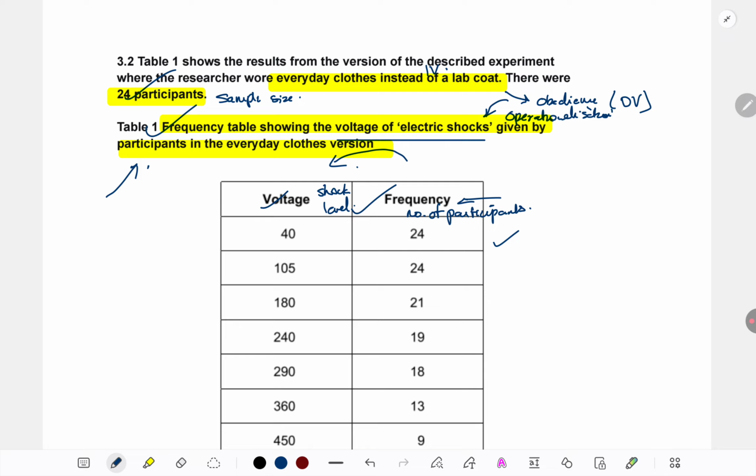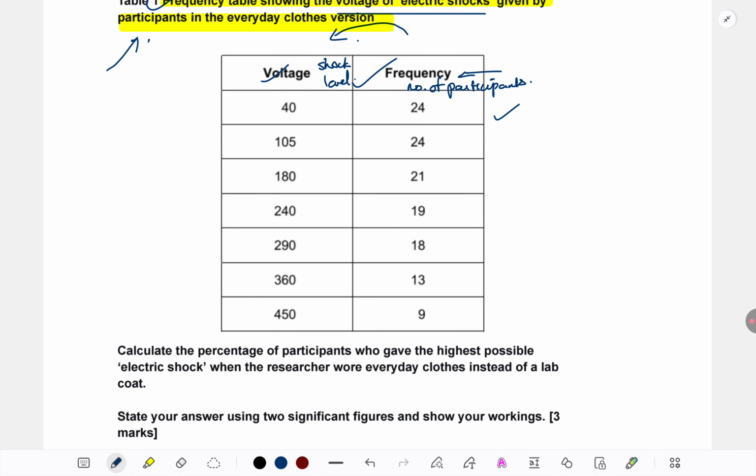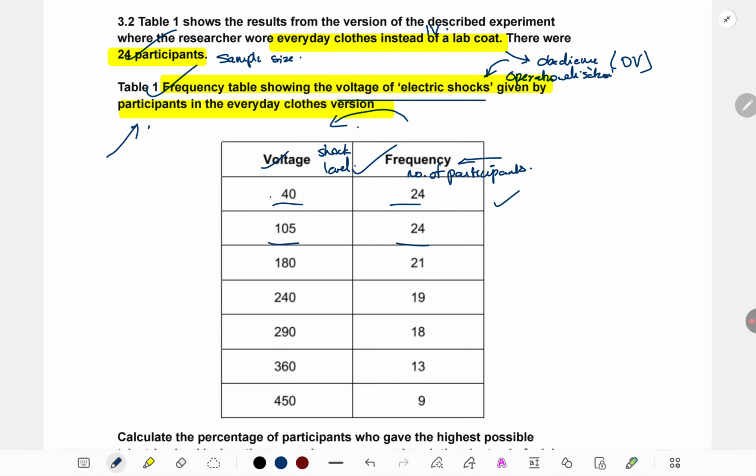We don't need to read the whole table before looking at the question, but definitely we can see an overview just to understand what is happening. So at 40 volts, 24 participants gave, at 105 volts also 24 participants gave. There were a total of 24 participants. So all of them gave the 40 volt shock, all gave 105, but okay. Now something different happens. At 180, it seems 3 participants have refused to give the shock, because sadly, it's not all 24, it's 21.